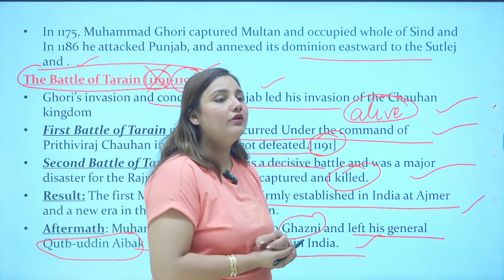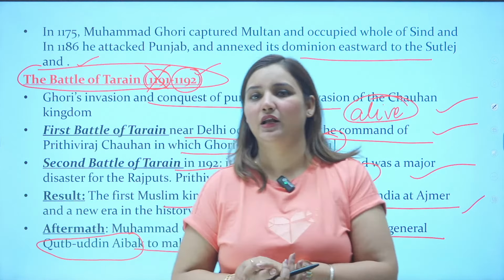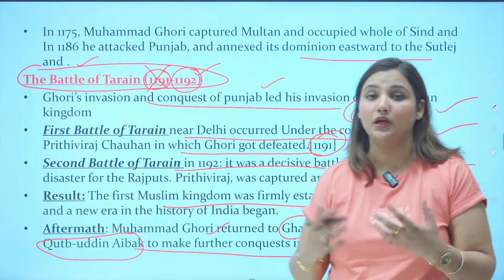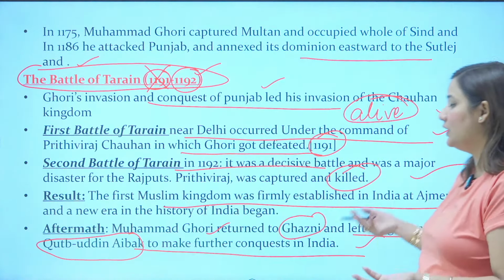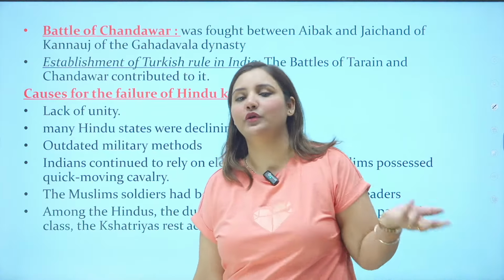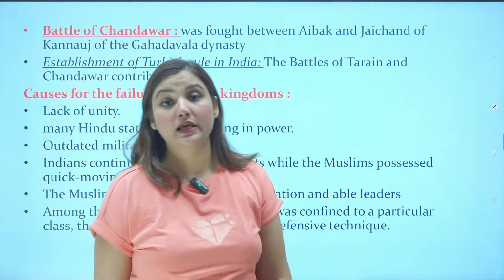Due to this attack Muhammad Ghori died and Qutbuddin Aibak became independent. As he was the commander-in-chief of the army and the governor, he started his own ways and he was so ambitious that he started the Delhi Sultanate.